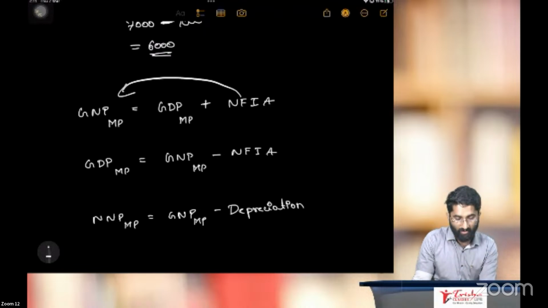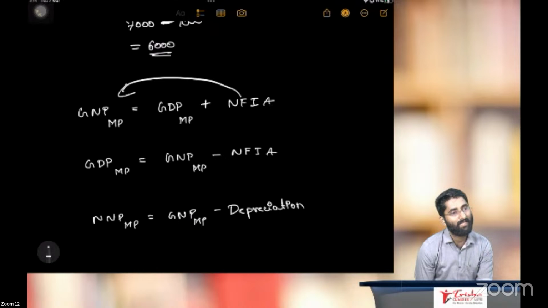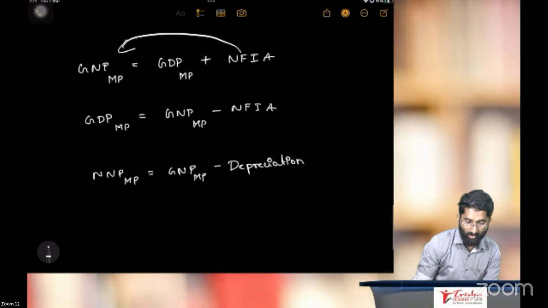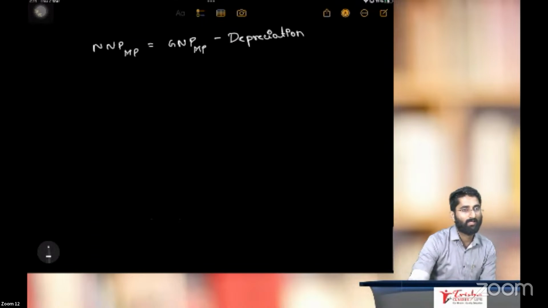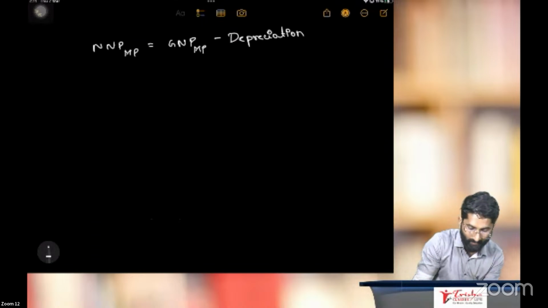How to calculate net national product at market price? We know that the difference between G and N is depreciation, no? Gross national product at market price minus depreciation, we will get net national product at market price. Yes or no? Yes, sir. Okay, I'll give you one question, you have to answer.